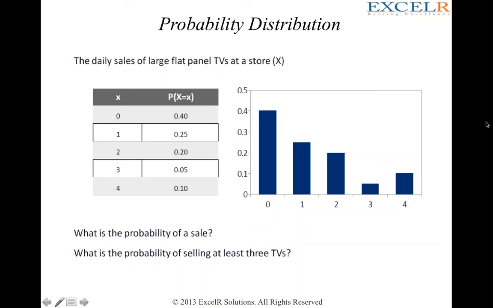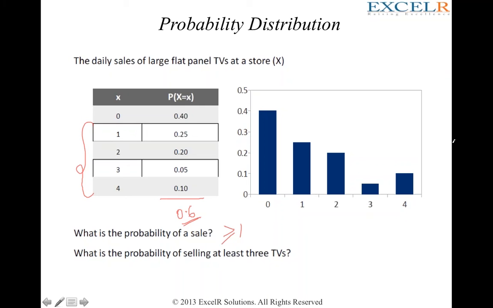60%? All right. How did you get 60%? When do you say it's probability of making a sale? If we can sell more than one television set, greater than or equal to one television set. So if you sell one television set, that means you're selling something. If you sell two television sets, you're selling something. 3 and 4. So these 4 are the probabilities of you making a sale. If you add these probability values, what do you get? 0.6, which is 60%. Perfect.